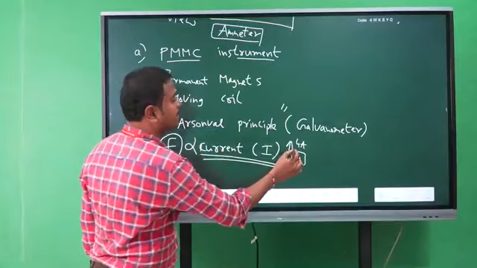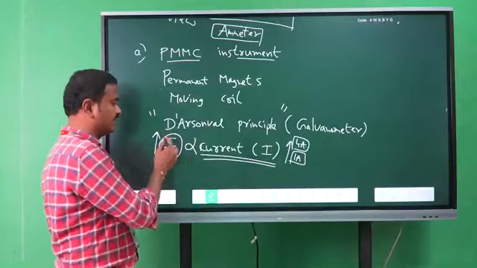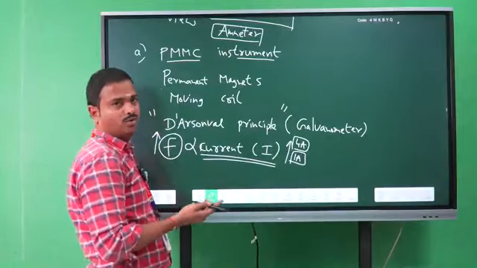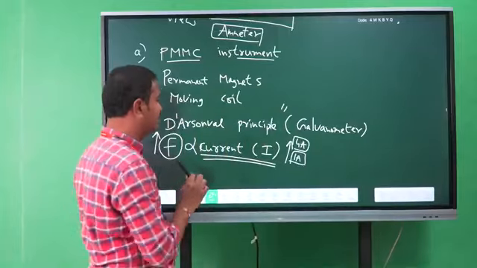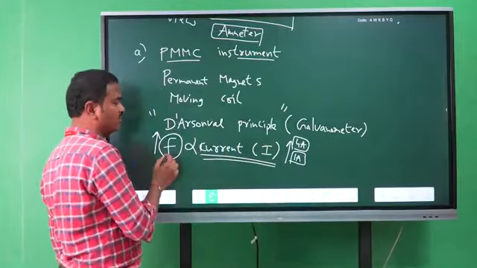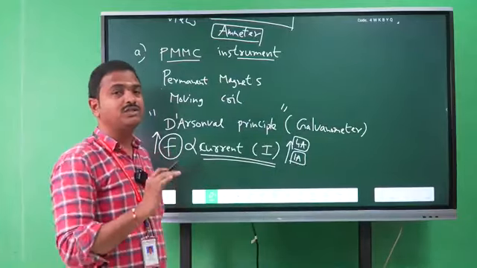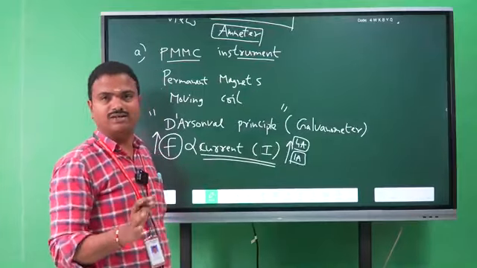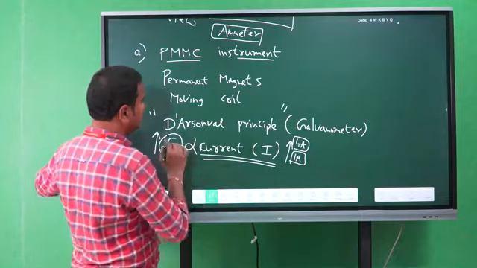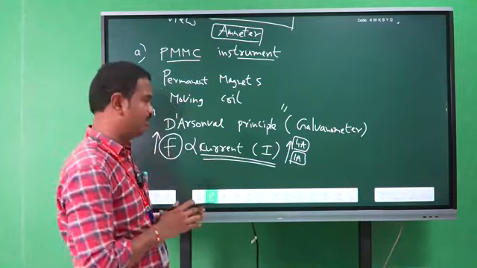But if we measure 4 amperes, then the force exerted on the pointer should be more. Then only the pointer reaches the 4 ampere reading. Okay. So the D'Arsonval principle is that the force exerted on the pointer is directly proportional to the magnitude of the electrical quantity, whether it is current, voltage or active power, anything. Okay, right. So this is the working principle for all the indicating instruments.